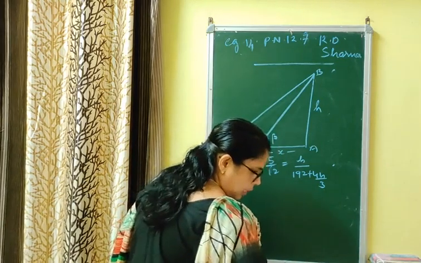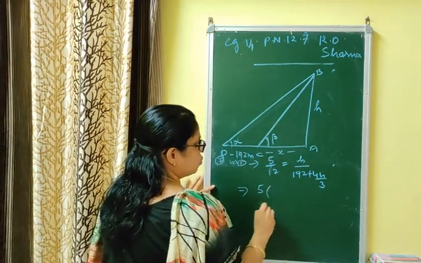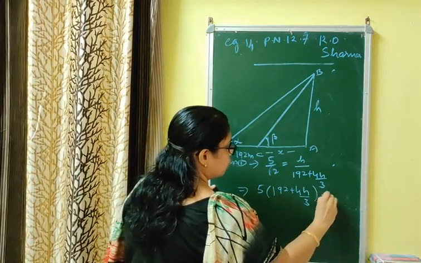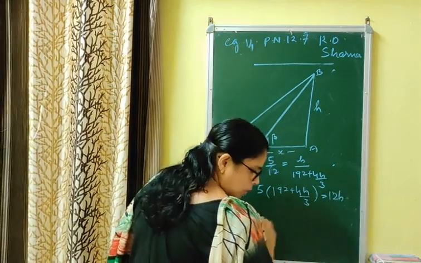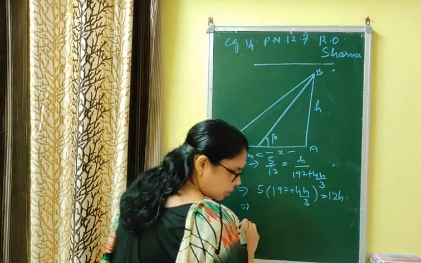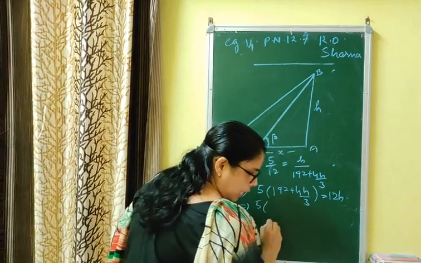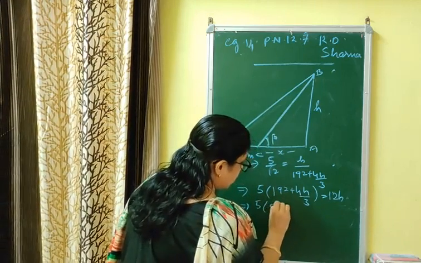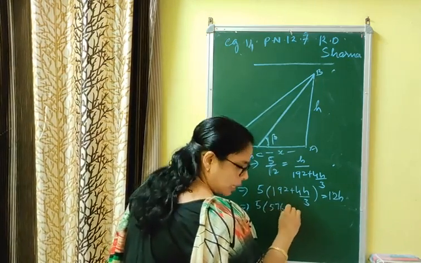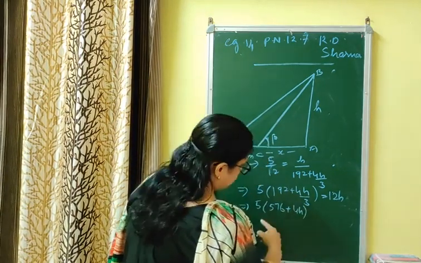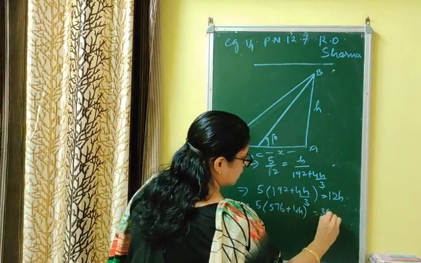That implies 5 into 192 plus 4h by 3 is equal to 12h. Let me take the LCM, that is 5 into 192 into 3 is 576. You have to do this yourself, I will tell you in one step. 4h, this 3 will go there, that is 36h.